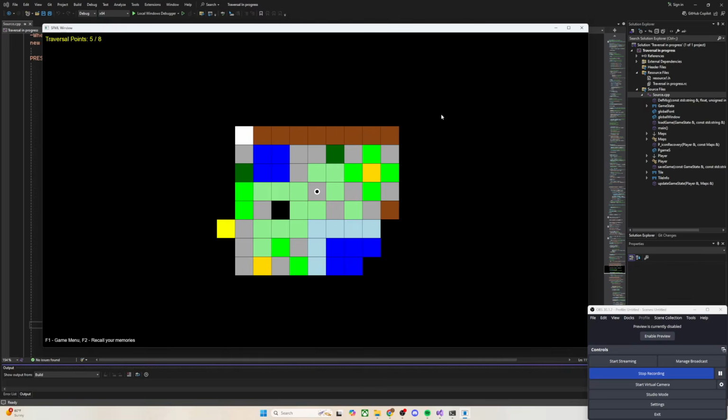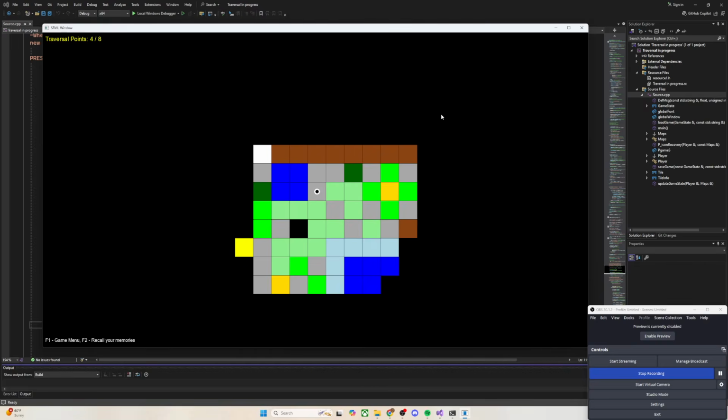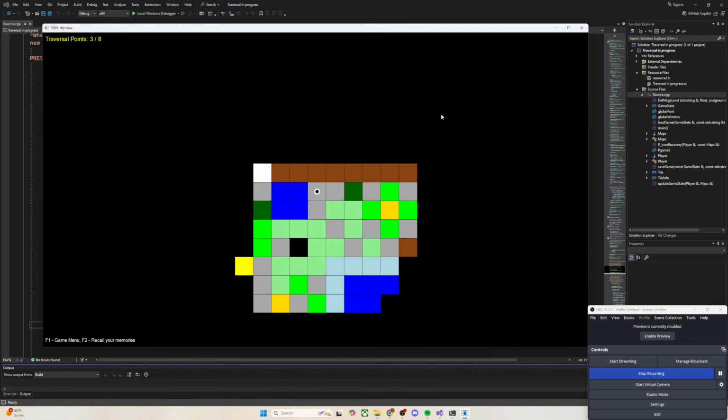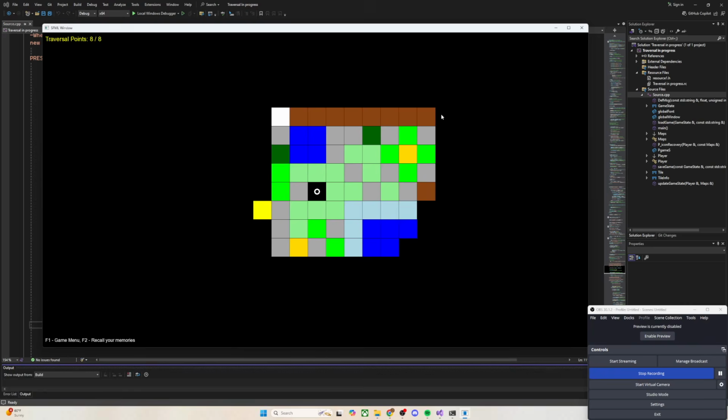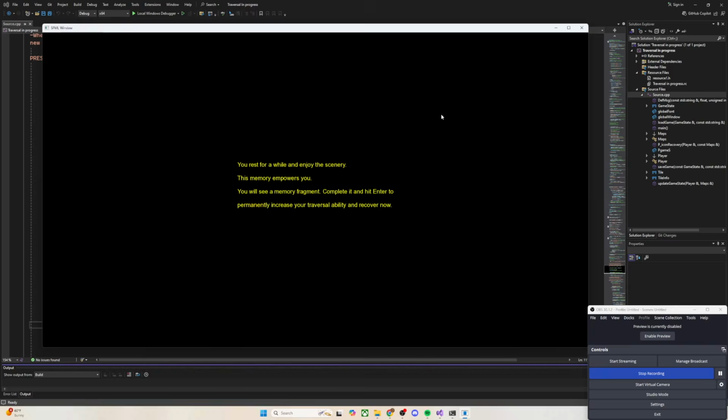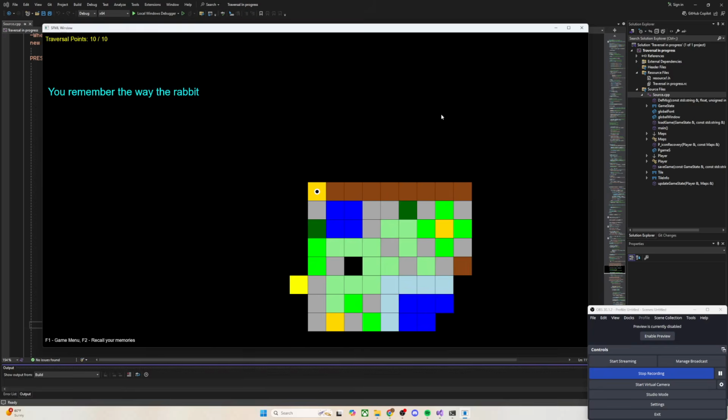So I can walk back if I want to, but I'm not going to be able to make it all the way across that water. But I'm replenished here, and now I can go up and make it to this tile. And you remember the way the rabbit swam in that water next to me. And now I'm at 10 traversal points. This is kind of the tutorial.